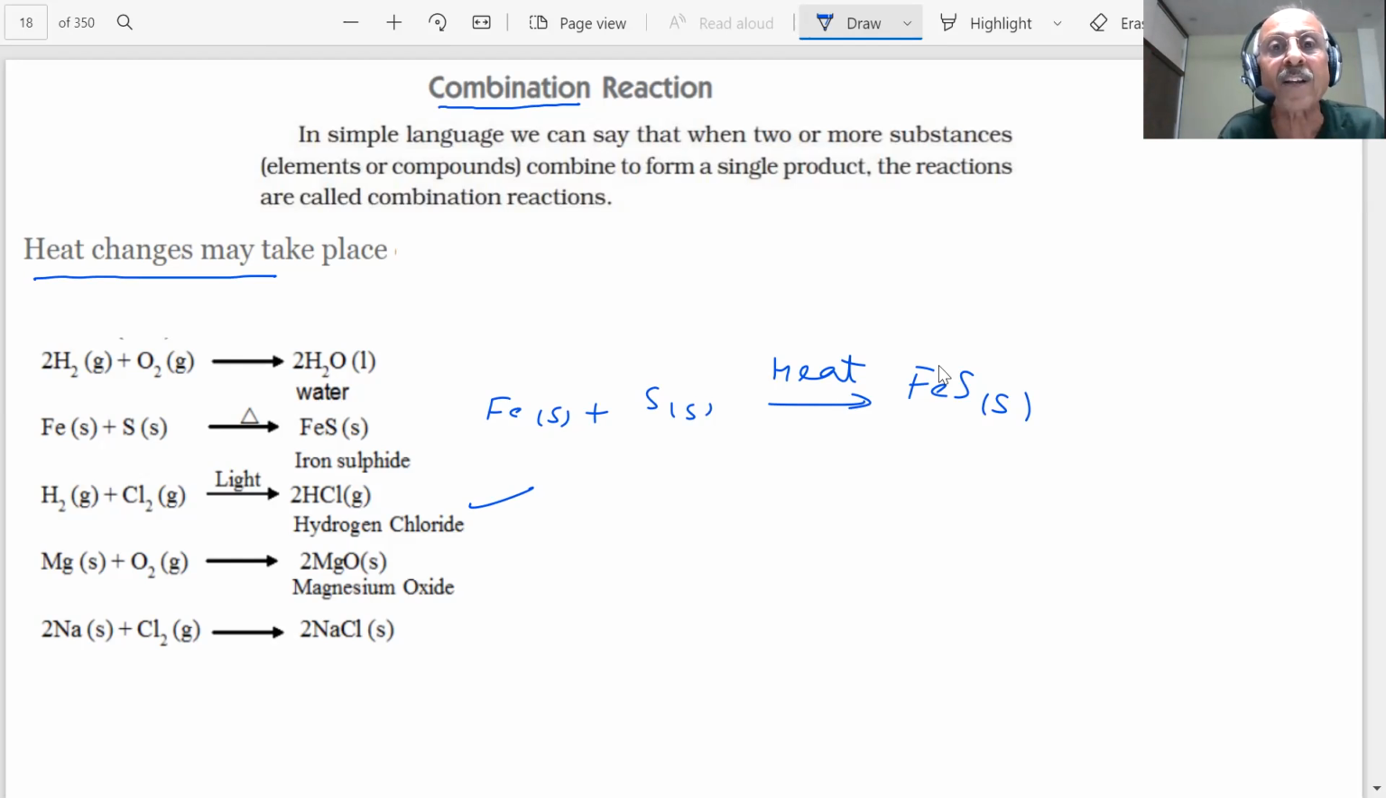So, we are saying, when two or more substances, which could be elements or compounds, combine to form a single product, such reactions are called combination reactions, and they can be accompanied by heat changes. Here, sodium is combining with chlorine to form NaCl.